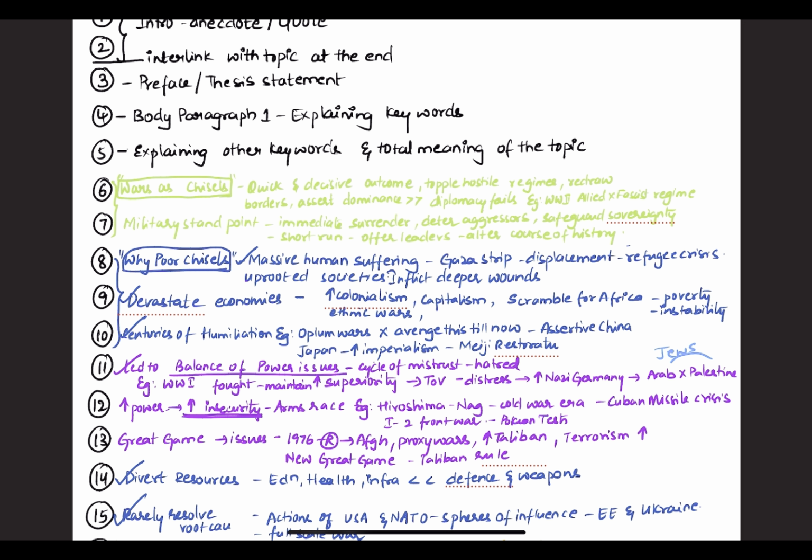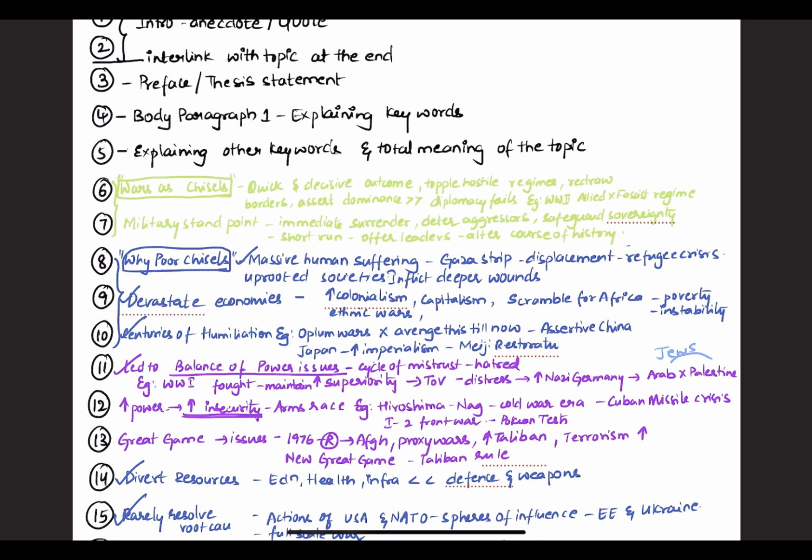Wars are chisels because they give a quick and decisive outcome. The outcome is quick and immediate. We can even topple hostile regimes. Why do we have to topple hostile regimes? Because we need to safeguard our sovereignty.